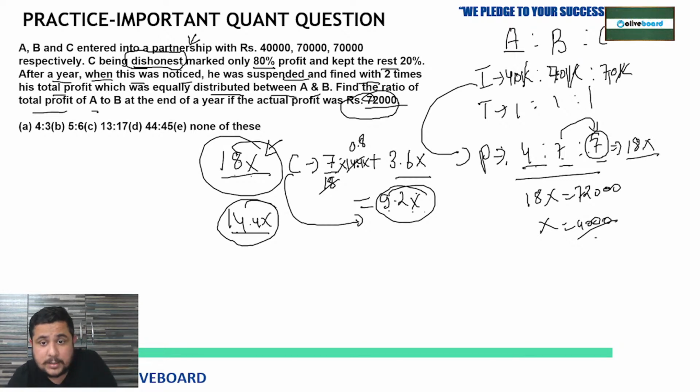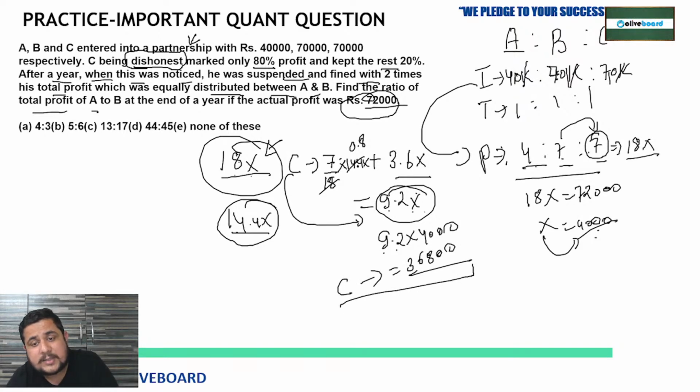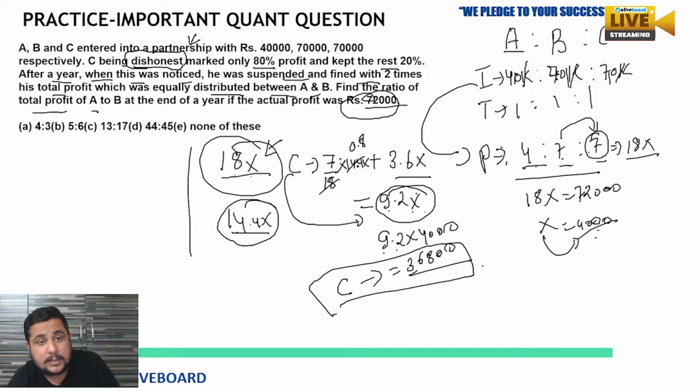So 9.2 multiplied by 4,000: 9 multiplied by 4,000 means 36,000, and 0.2 multiplied by 4,000 means 800. So 36,800. This was the amount he got after dishonesty out of 72,000.